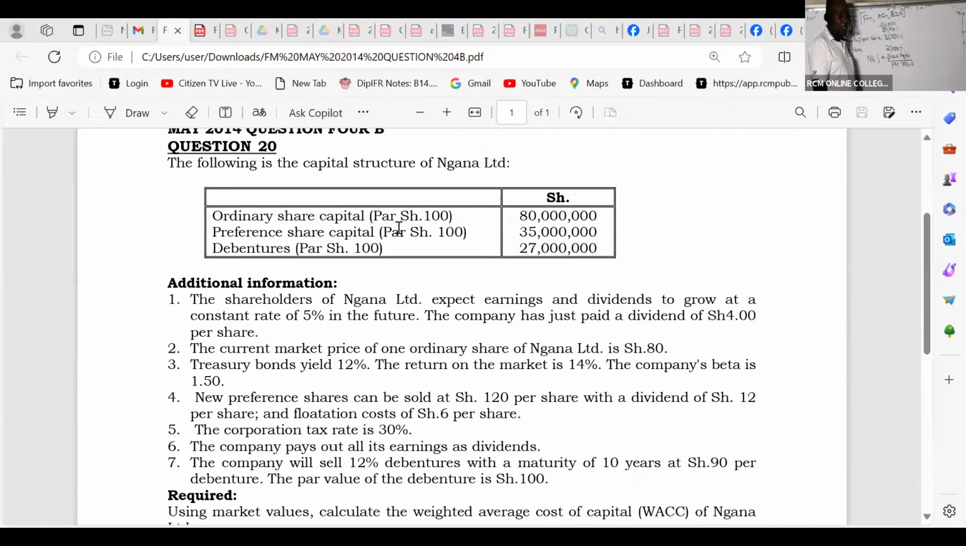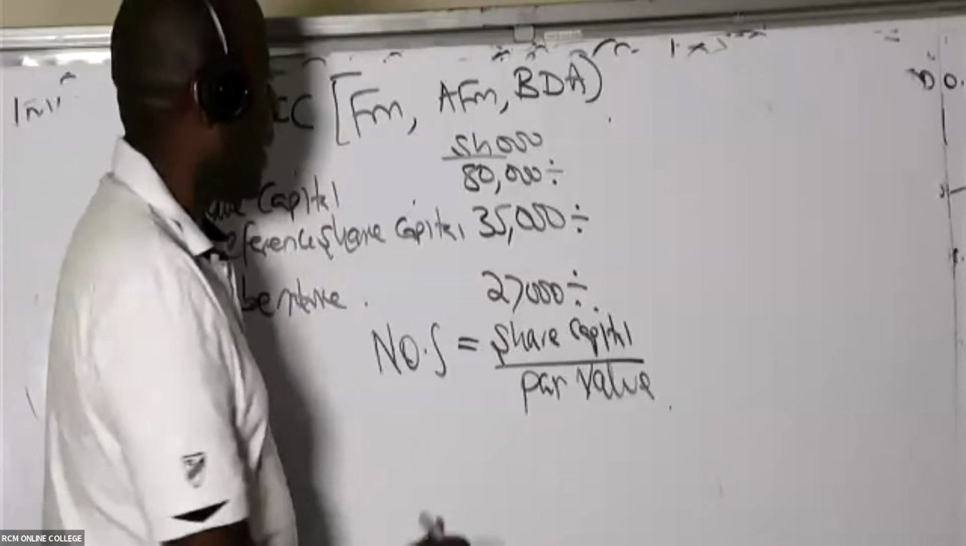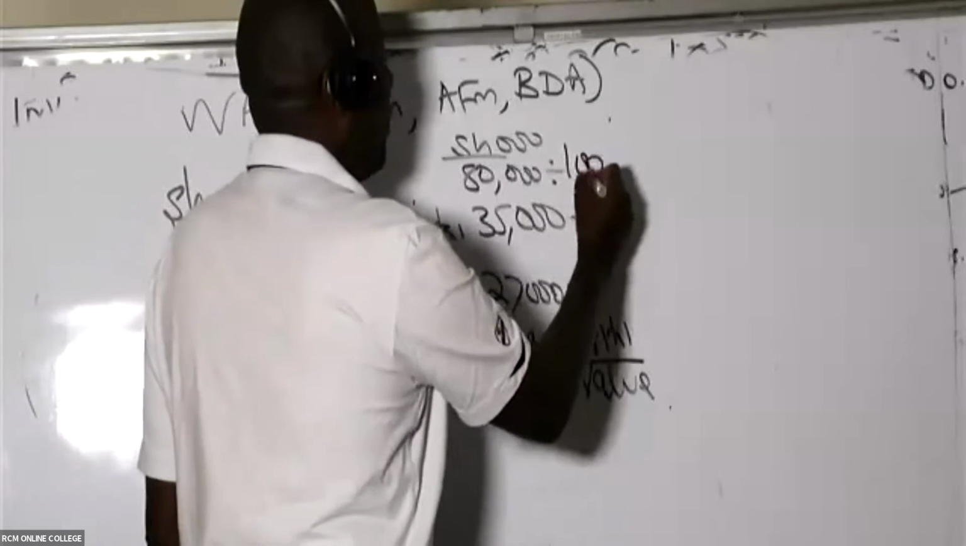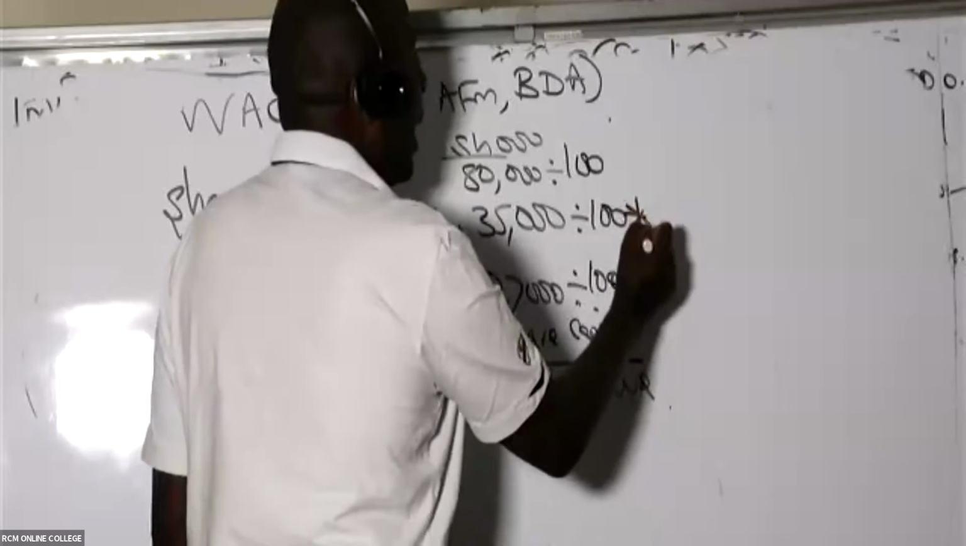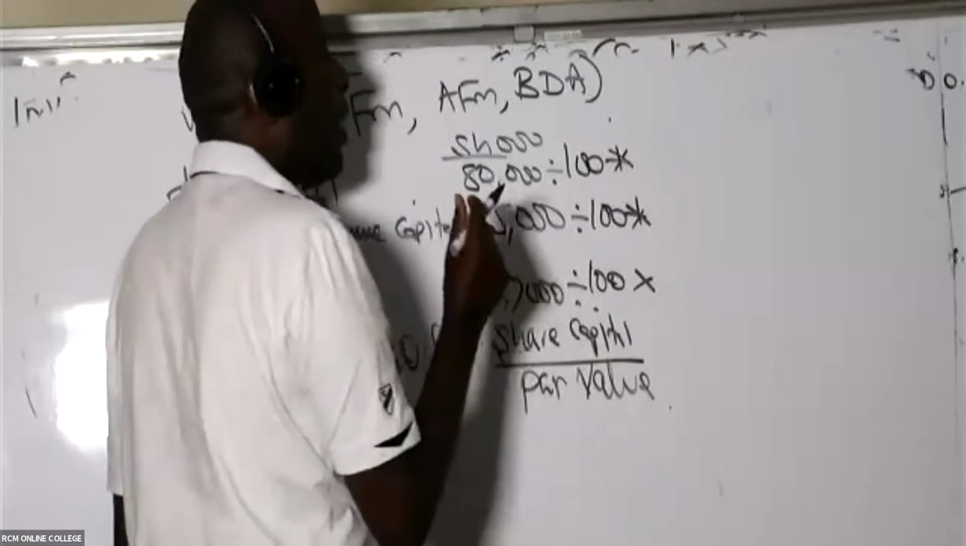Par value, which is the same as nominal value. You can see all these instruments have par value of 100, 100, 100. So ladies and gentlemen, come here and divide everything here by 100. From there, what do I do? Now I have the number of shares. Once I have the number of shares,